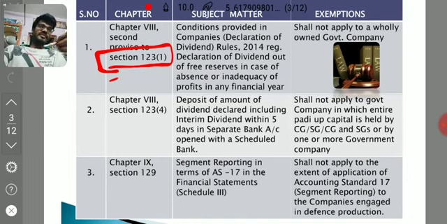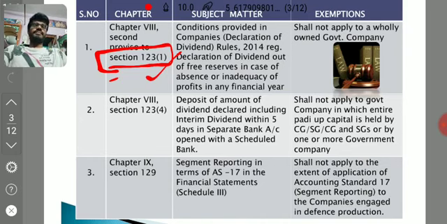There are 4 conditions: the rate not exceeding 10% of the paid up capital, the free reserve withdrawn, the rate not falling below the 3 years average, and first utilizing it for losses and depreciation in the current year. If you follow those 4 conditions, then we can declare dividend despite absence or inadequacy of profits.